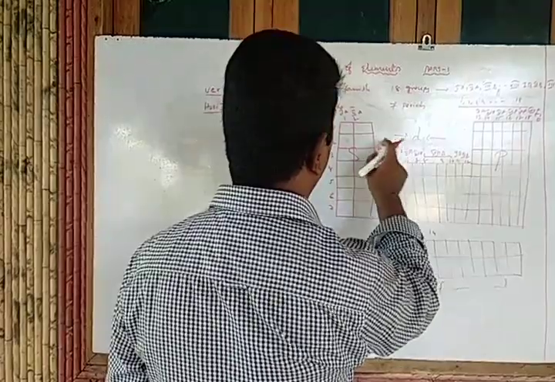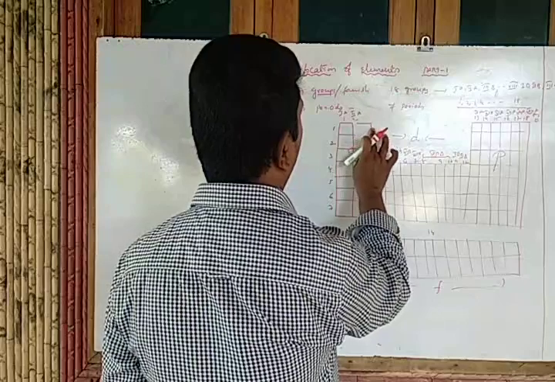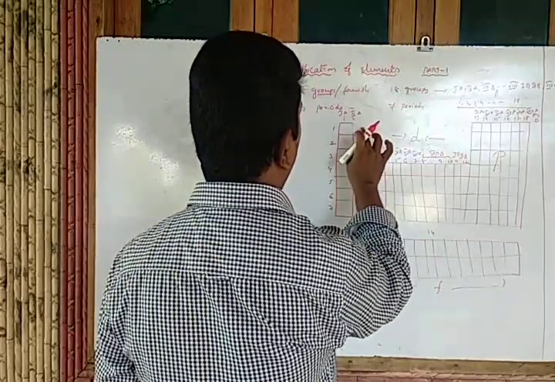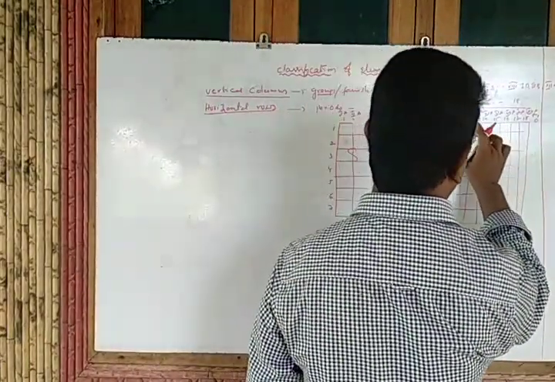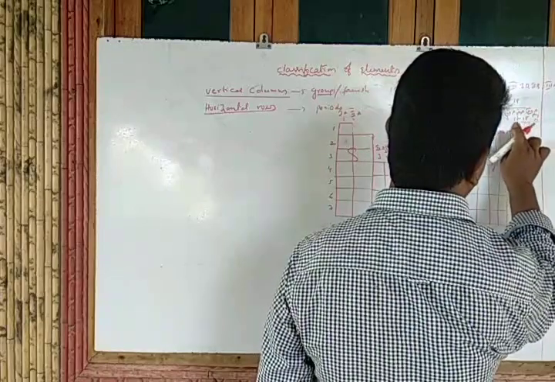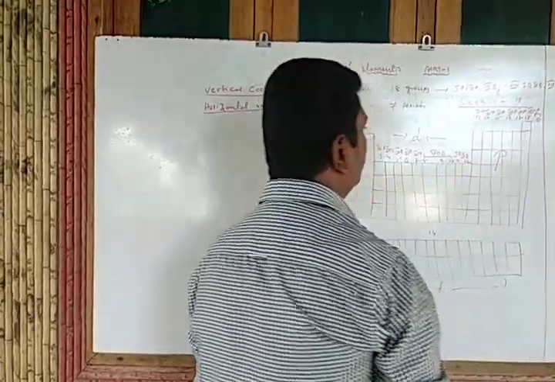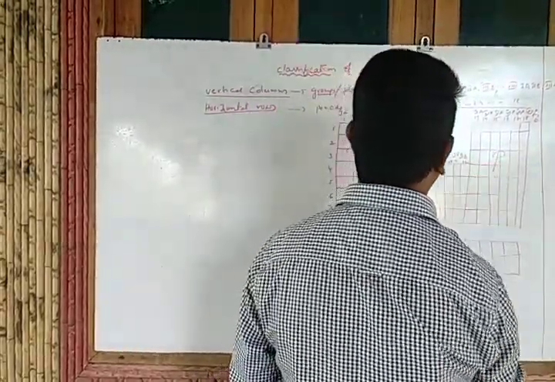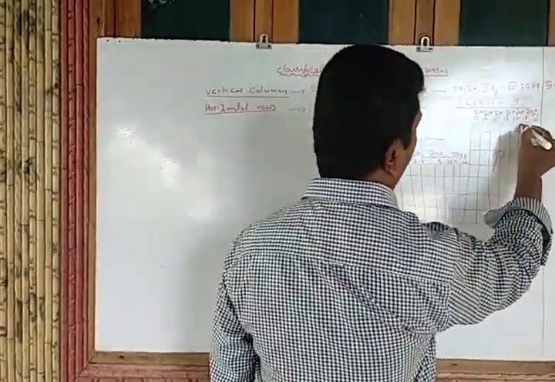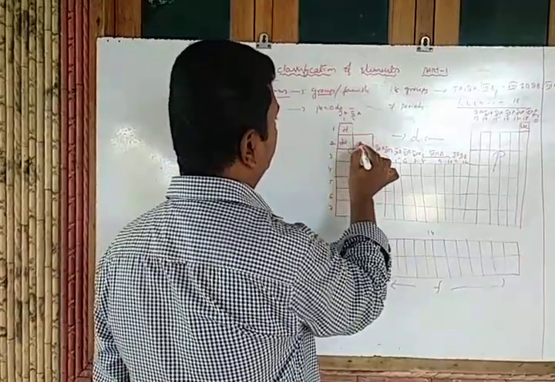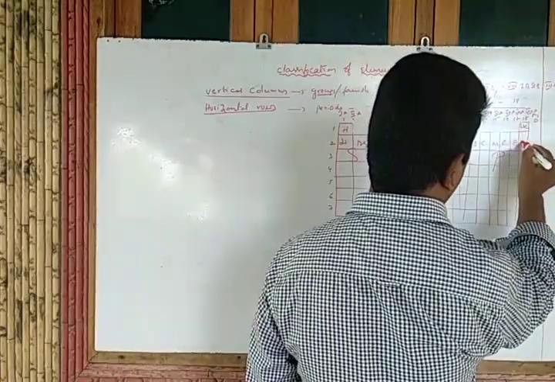This one is hydrogen, helium, lithium, beryllium, boron, carbon, nitrogen, oxygen, fluorine, neon.